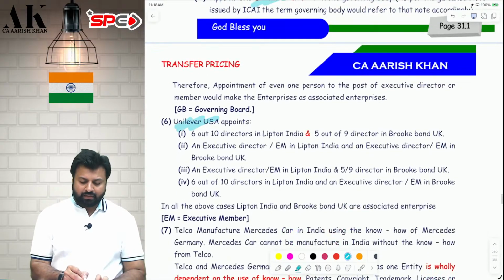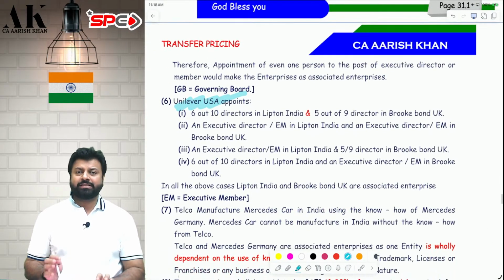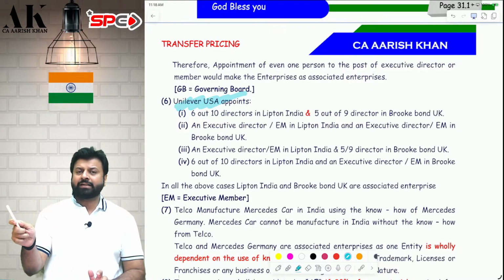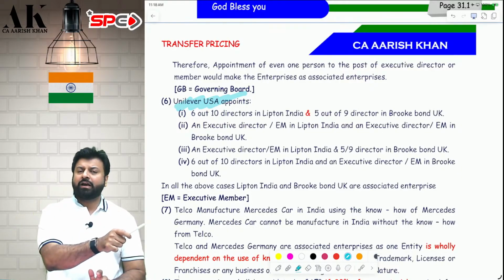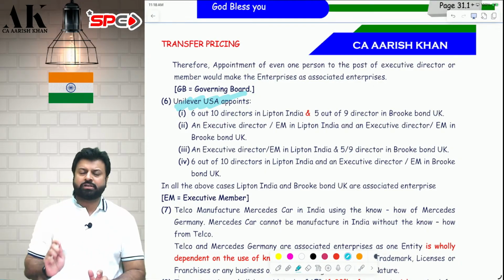Next, point number 6. Point number 6 is cross-holding. I am Mr. A, there is Mr. B, there is Mr. C. I am A Limited, there is B Limited, there is C Limited. If I appoint more than half of the directors of B Limited, and if I appoint more than half of the directors of C Limited, B and C are associated.